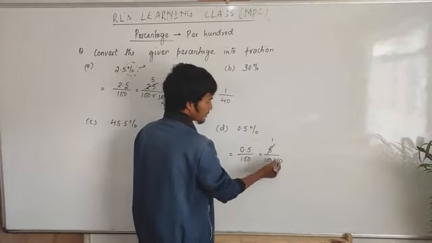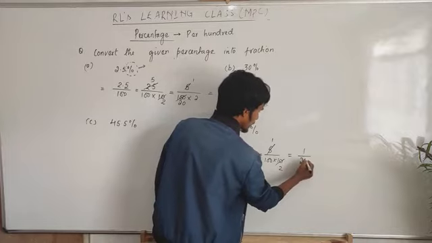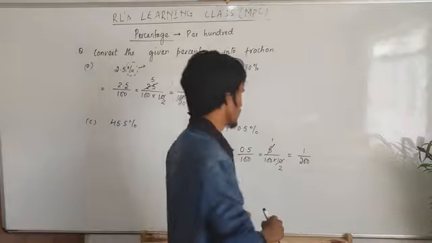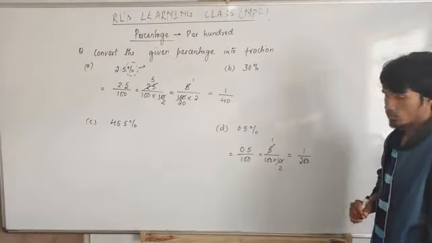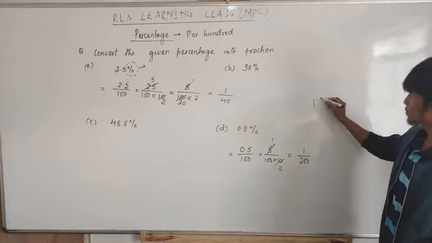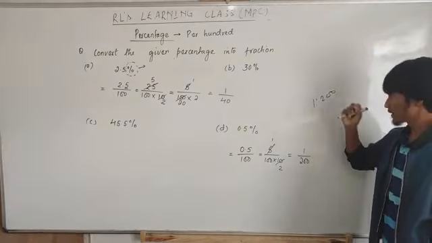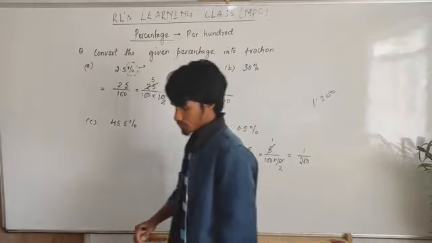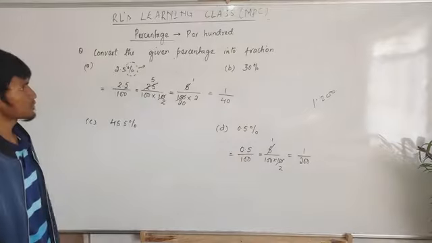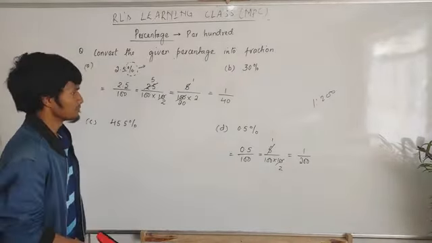Then 5 into 1, and 5 into 2. We get 1 by 200. So 0.5% in fraction or ratio is 1 by 200, or in terms of ratio 1 is to 200. Now the 45.5% and the 30%, you do by yourself.